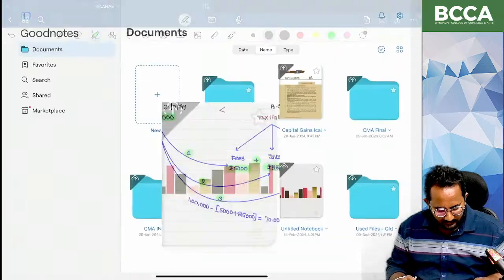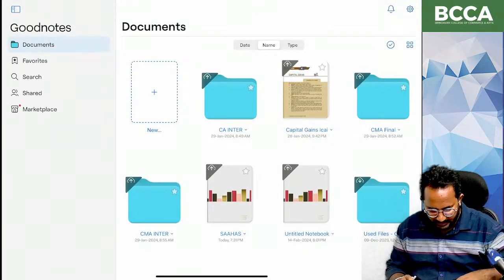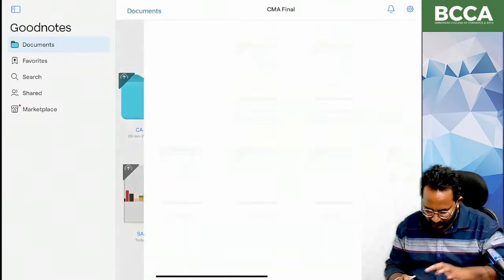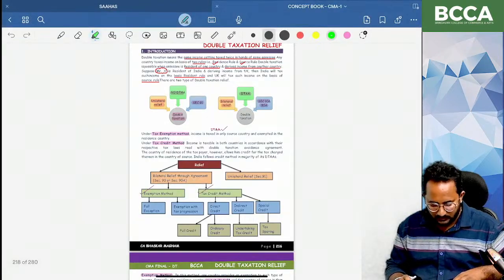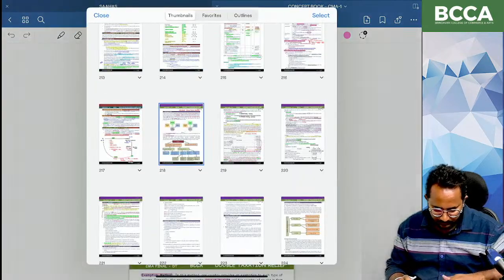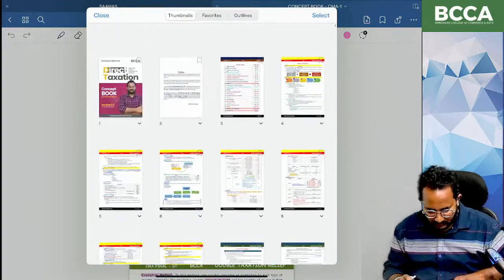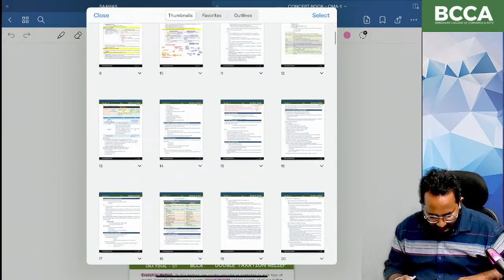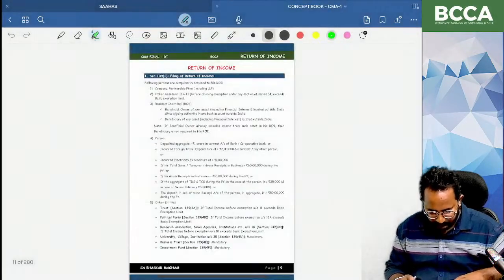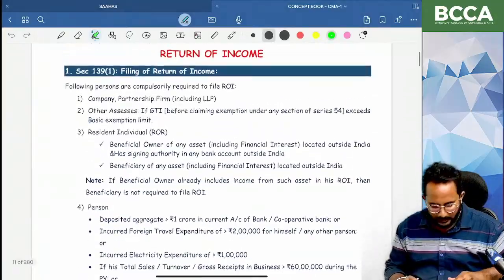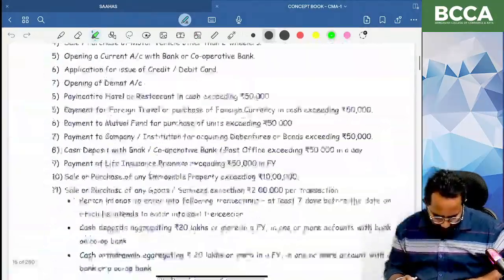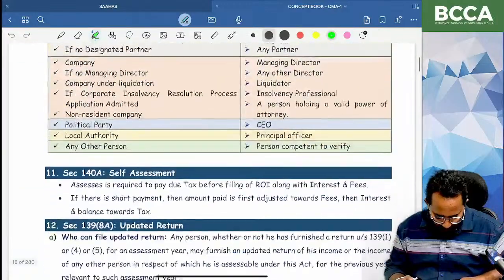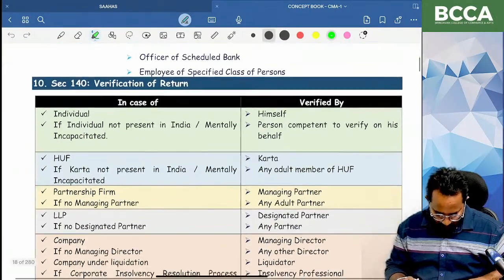Okay. Next point. So just open the concept book. Please open the second chapter. I want to discuss one concept directly from the concept book. This only.